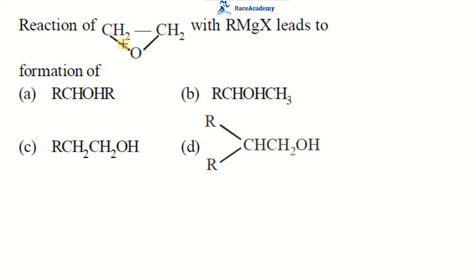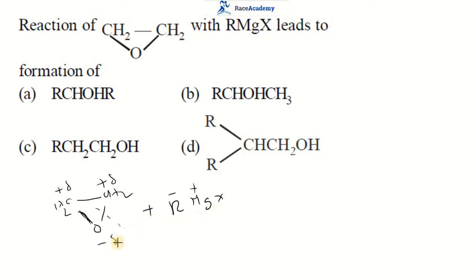Reaction of an epoxide with RMgX leads to the formation of which one? As we know, whenever an epoxide is given to us, in this Grignard reagent R will become negative and Mg will become positive, and this closed ring is called the epoxy ring. It starts breaking, carbon gets positive charge here, oxygen will get negative charge.